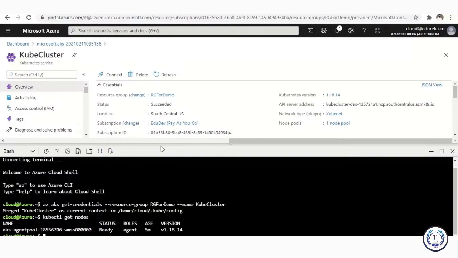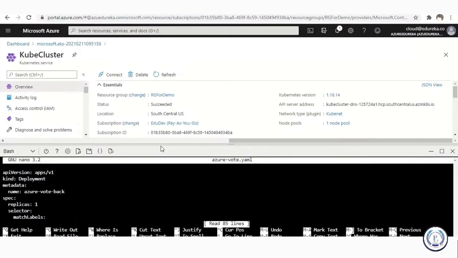Now the next thing is we are going to go ahead and select the YAML file where we've put forth the details for our application. How do we do that? For that, we are going to use this command: nano azure-vote.yaml. The application is related to voting, so that is why I'm going to use this name.